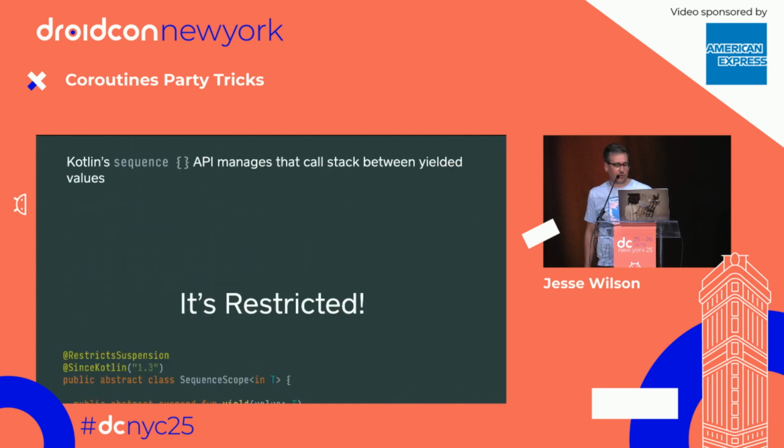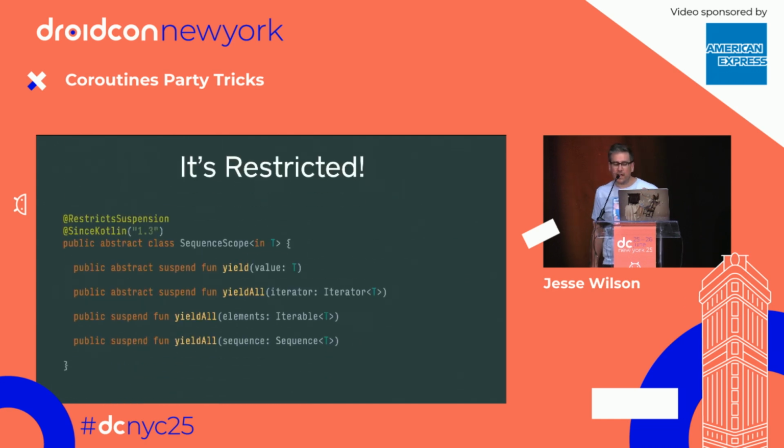One other thing I want to call out about this is that SequenceScope is not the same as any normal coroutine function. It's got this RestrictsSuspension annotation on it, and you can't just write sequence anywhere and do coroutine stuff. It uses the suspend modifier, but it uses it in a very narrow way, and the only thing you're allowed to do is yield.